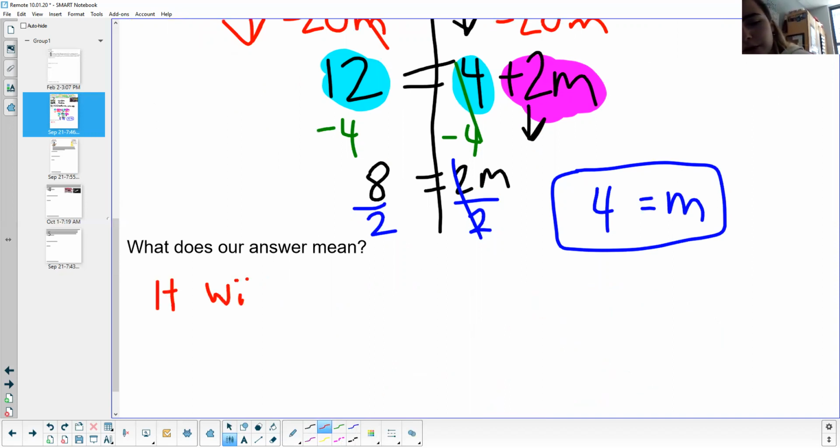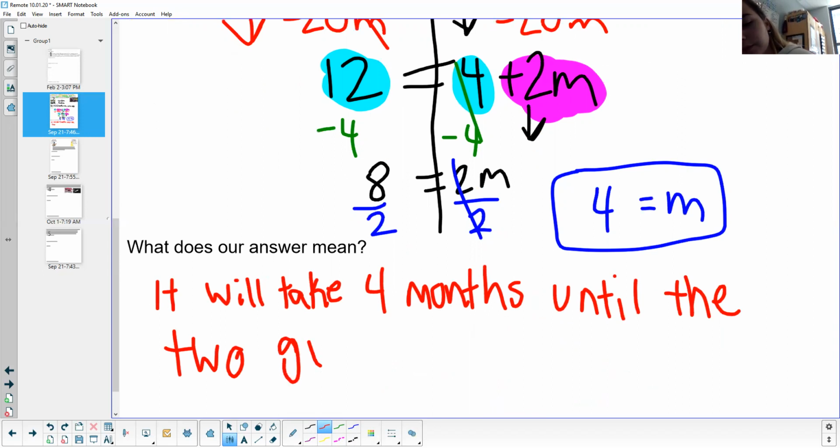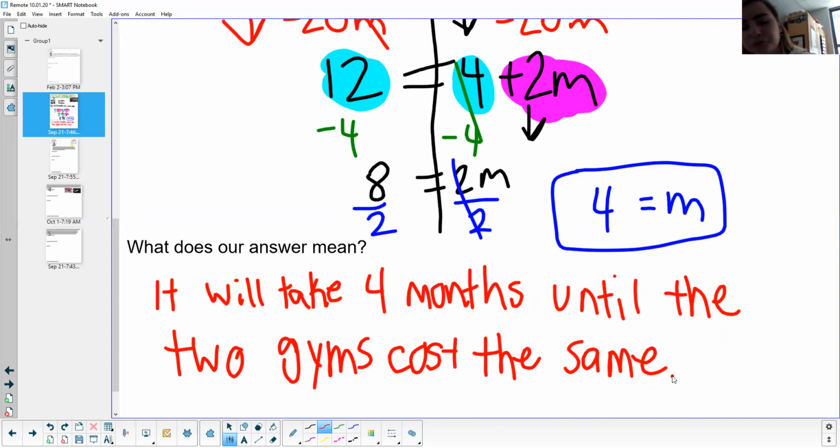It will take 4 months until the 2 gyms cost the same. Okay, so it's going to take 4 months until the 2 gyms cost the same.